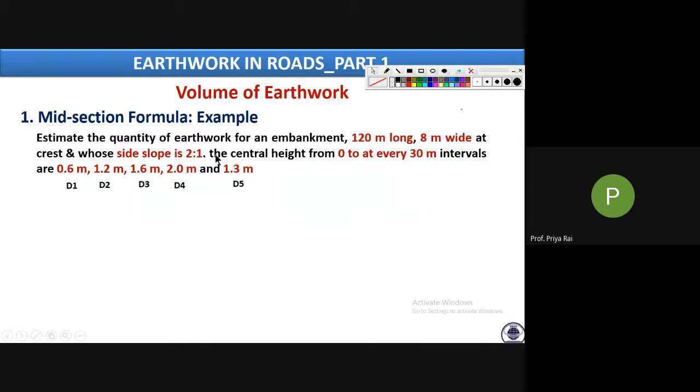Then comes the central height. Why height? Because they're asking for embankment, so we have to consider height. These D values are height actually. Height from 0, at every 30 meter interval, are 0.6, 1.2, 1.6, 2 and 1.3. So these are D1, D2, D3, D4, D5.